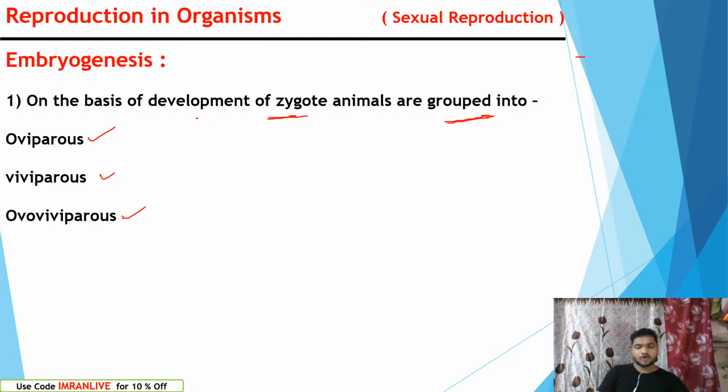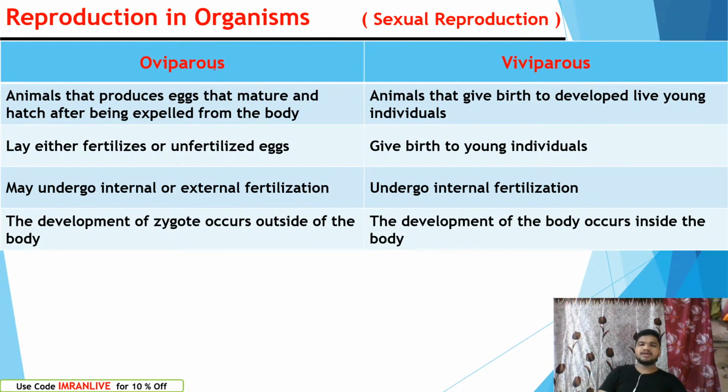Oviparous, viviparous, ovoviviparous are the organisms we have grouped based on the development of zygote to embryo. Hope this is clear. Let's understand about oviparous and viviparous. Hope in your lower classes, class 8 and class 10, you have understood well about oviparous and viviparous. Generally, animals which lay eggs are oviparous, and those which give birth to young ones directly are viviparous. So here there is nothing new to learn. We will simply recall one more time your previous knowledge.